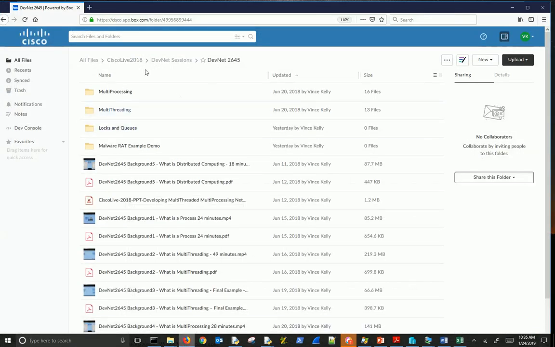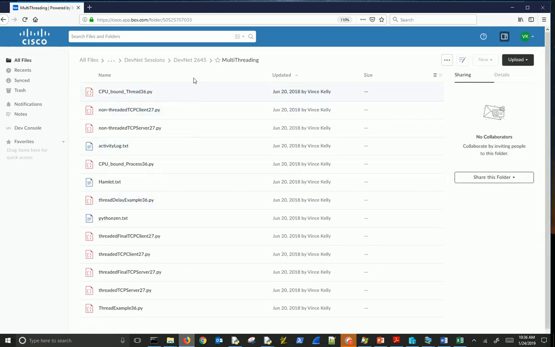By the way, this is the repository. I need to move this to CiscoLive 2019, but this is the repository that I'm going to put everything out to: all the code and this demo, these videos, what have you. So for example, these are from previous DevNet sessions. Here's a subdirectory on multi-threading. Here's all the source code you can go through.